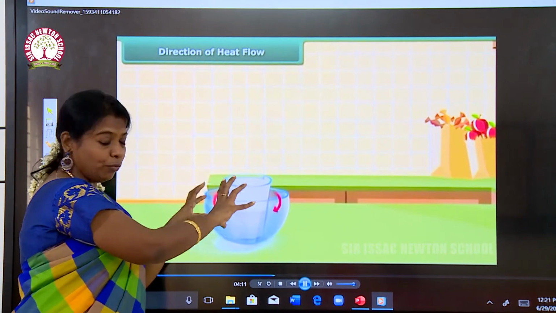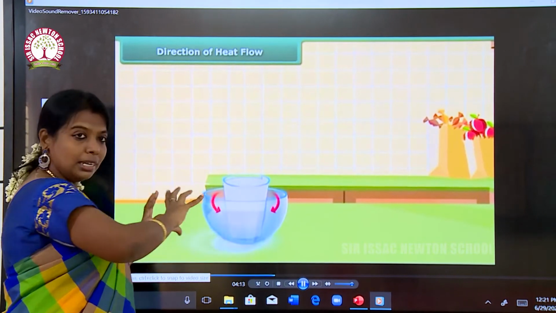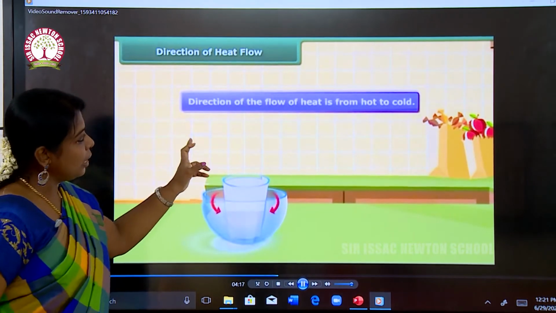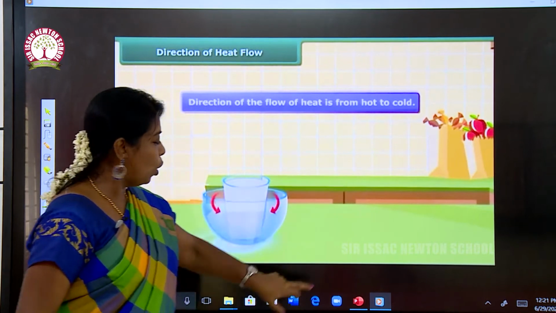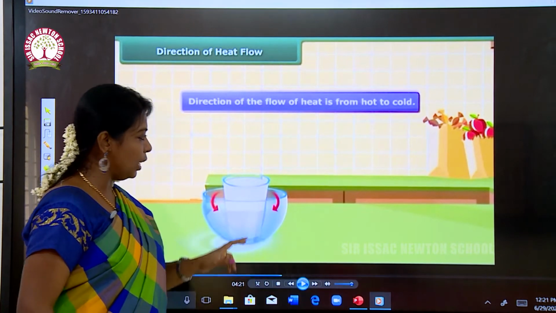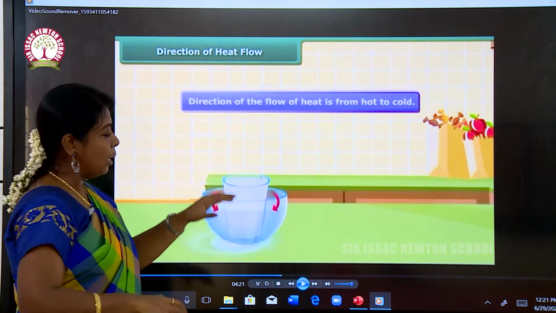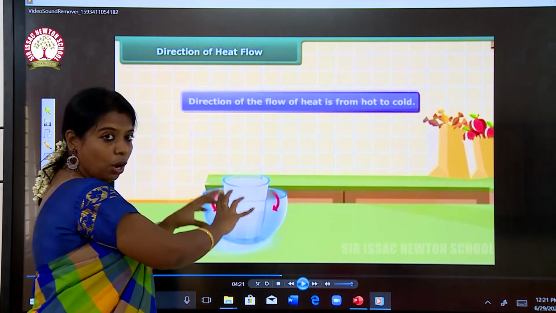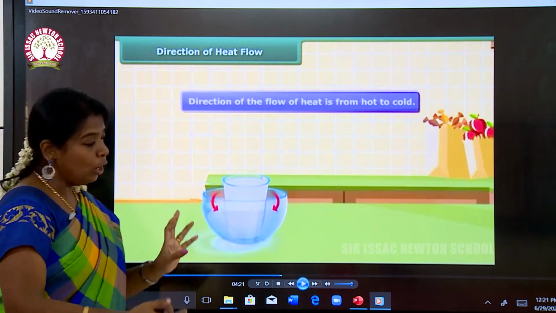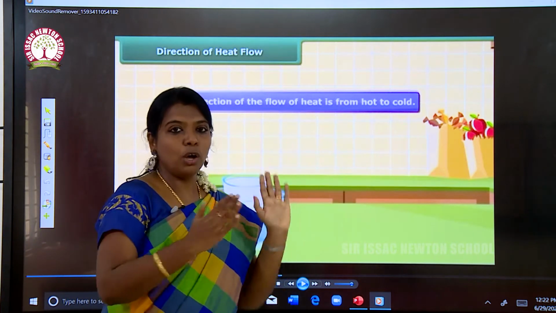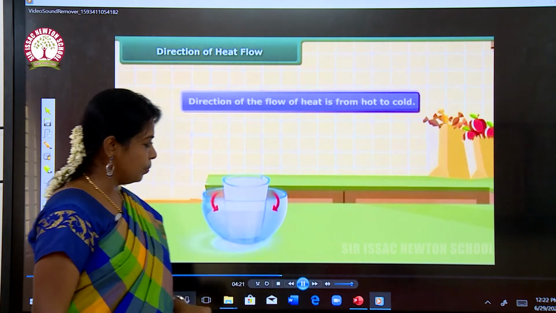The heat of the milk will be transferred to the bowl of cold water. So the direction of the flow of heat is from hot to cold. Not the cold thing is transferred to the hot thing, but the temperature of the hot body is transferred to the cold body. So the direction of the flow of heat is from hot to cold.